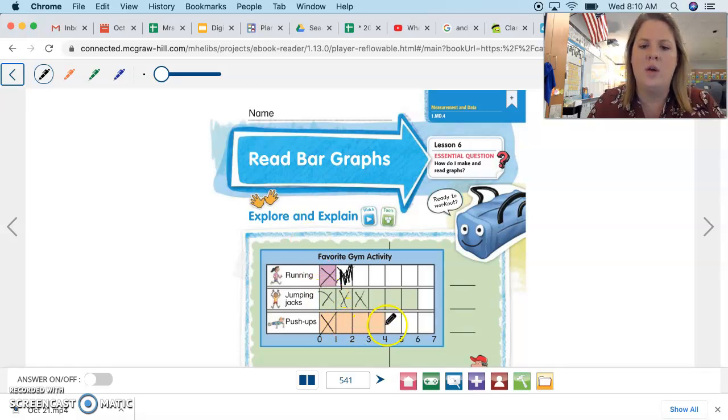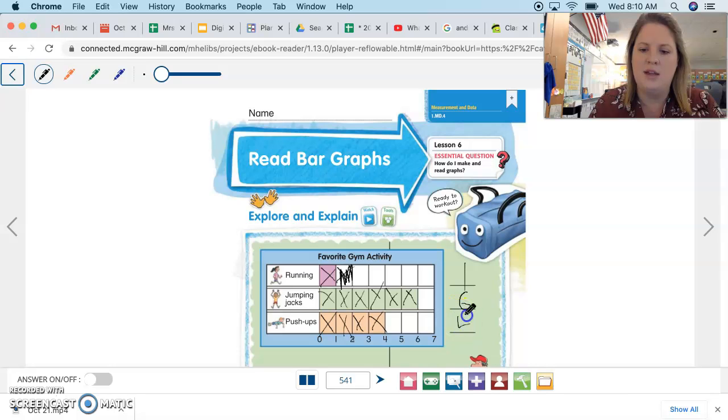All right, so we are going to see how many people like running. So we see that one person, one purple, likes running. And we have 1, 2, 3, 4, 5, 6. 6 people like jumping jacks. And 1, 2, 3, 4. 4 people like doing push-ups, okay?